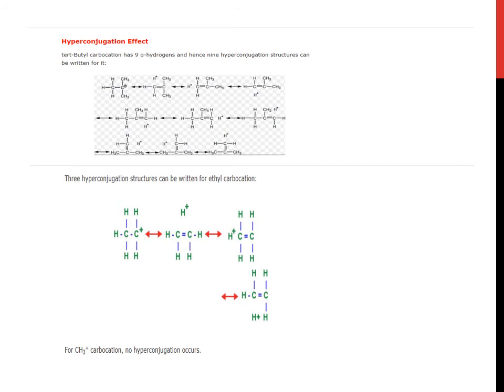This structure is shown on the screen. You try to solve: 3 hyperconjugation structures can be written for ethyl carbocation. On the screen you are provided 2 examples, one is tertiary butyl carbocation, the other is ethyl carbocation. But for the methyl carbocation no hyperconjugation can occur. You try to do it by repeated practice also.